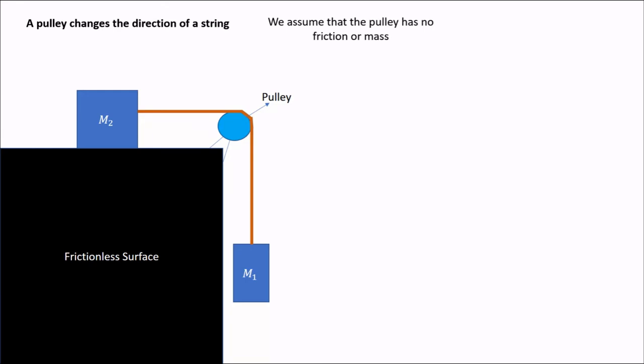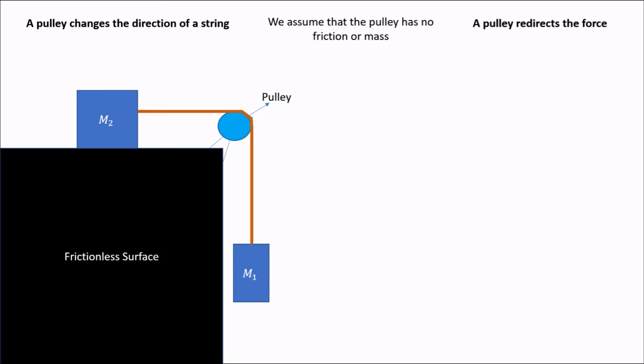When we work with pulleys, we only need to consider two simple things. The pulley redirects the string, and the forces are still transmitted perfectly through the string. That means that the pulley also redirects the force, which can be a very useful tool. Let's look at our example here and work out the acceleration.